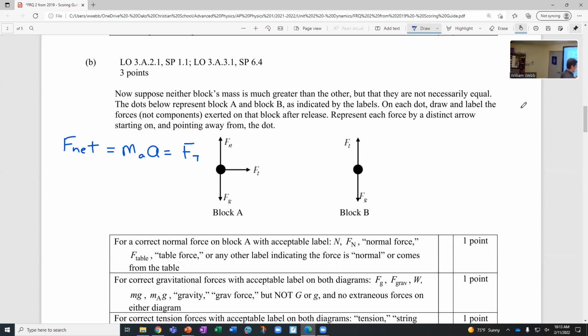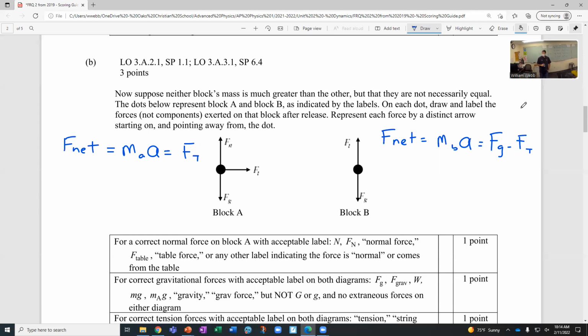Okay. And then for object B, so we're looking at them separately initially. So for object B, the net force would be MB times A, which is FG minus the tension. Are we okay with that one? Make sure that's clearly an A. Is that making sense there for object B? We're just looking at them one at a time.